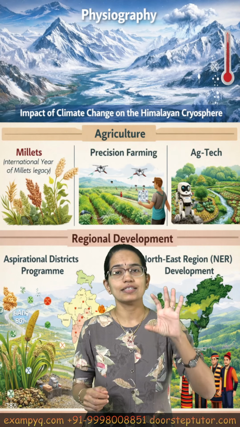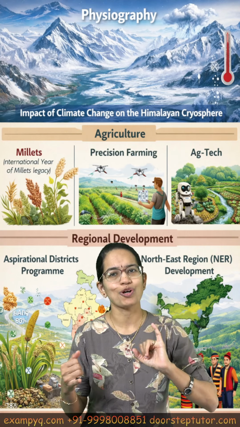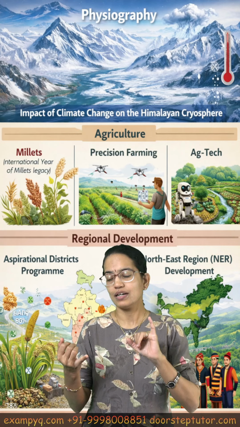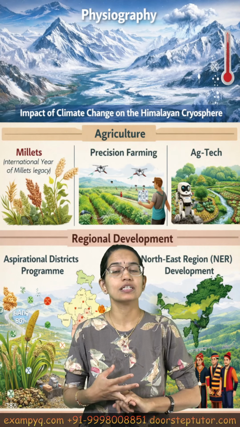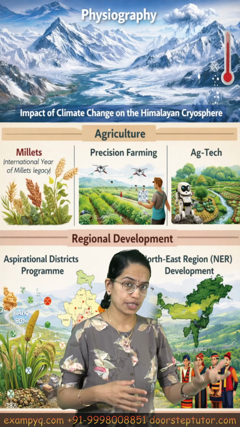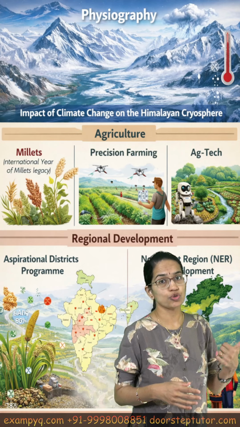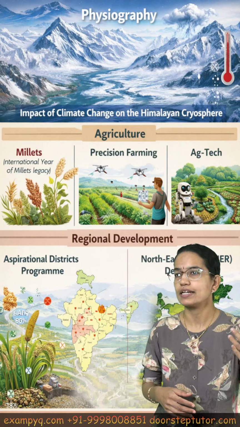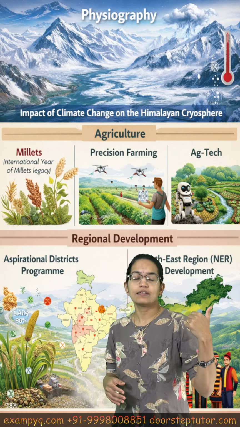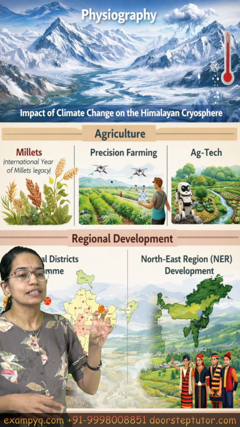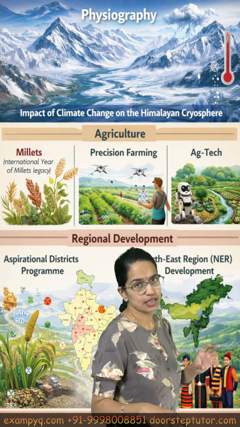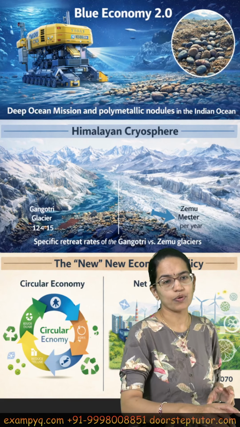In agriculture, some of the contemporary topics focus on precision farming, saline farming, technological developments, drones in agriculture, the role of drones, soil health cards, millets, the International Year of Millets. Then for regional development, the Northeast regional development and the Aspirational District Programme are again very important topics.